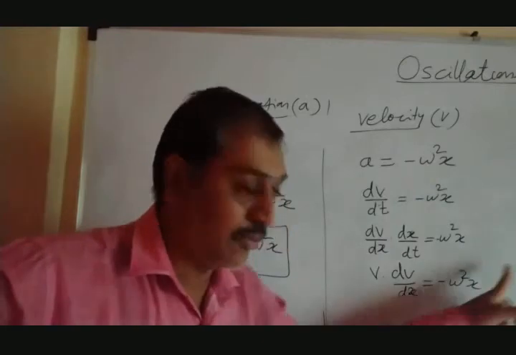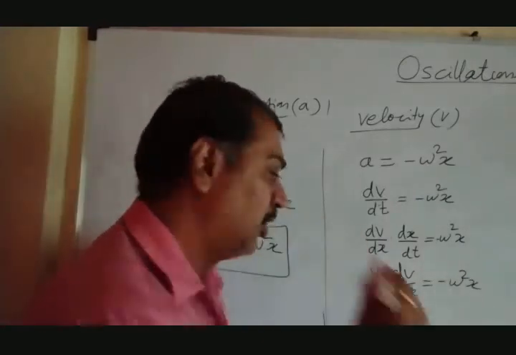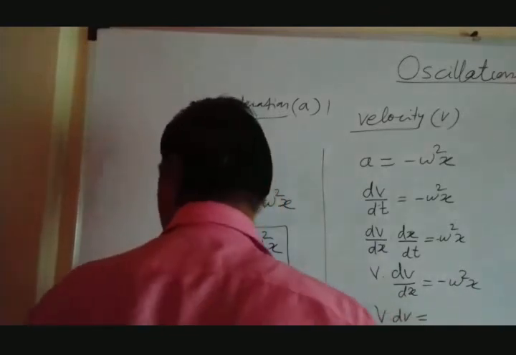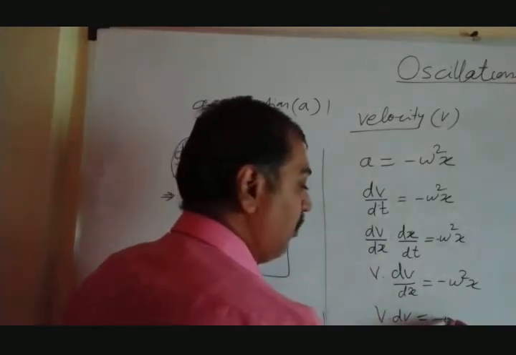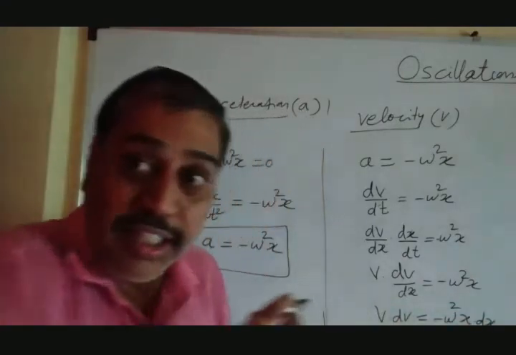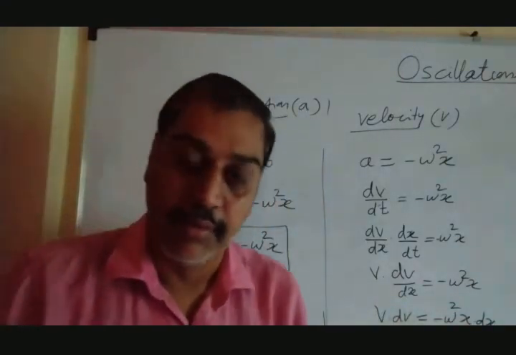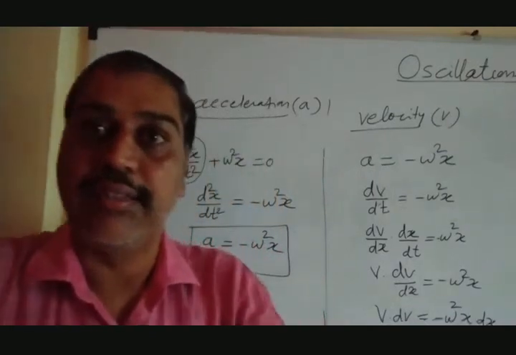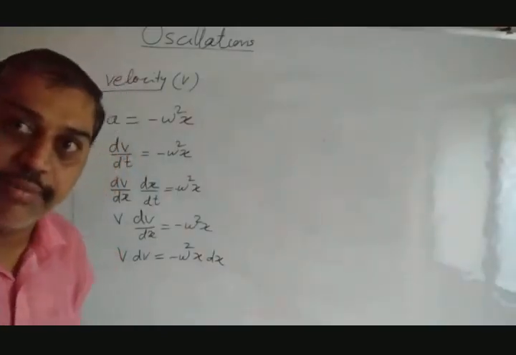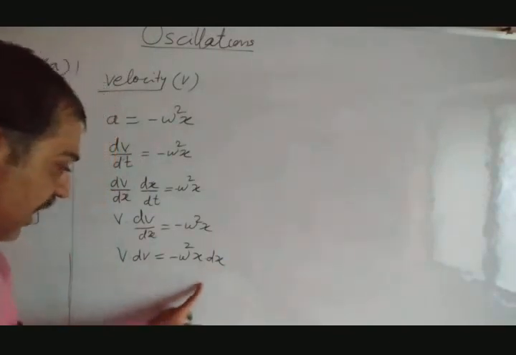So move this dx to that side. Rewriting the equation, we get v into dv equal to minus omega square x into dx. We get that equation up to this point. Now integrate it here.